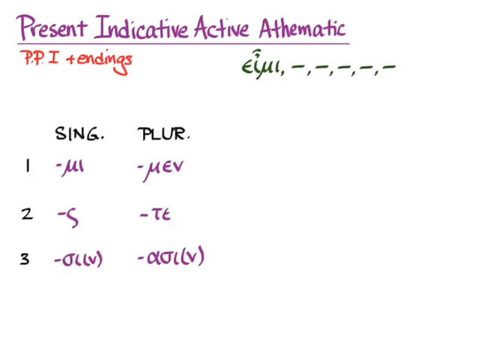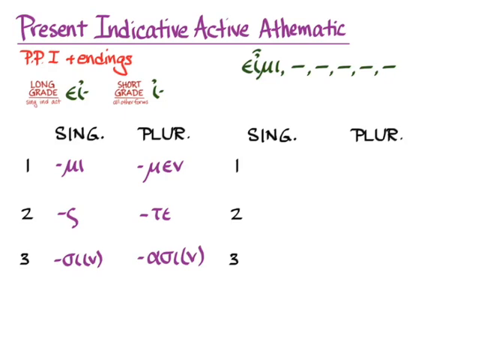If we follow the athematic verb rules, then the present indicative active is going to be the first principal part plus these endings. It's going to require us to think about the long grade stem for singular indicative active forms, and the short grade stem for all the other forms. So with εἶμι, it's ει for the long grade and ι for the short grade. And apart from one spot, it's going to follow the rules in the present indicative.